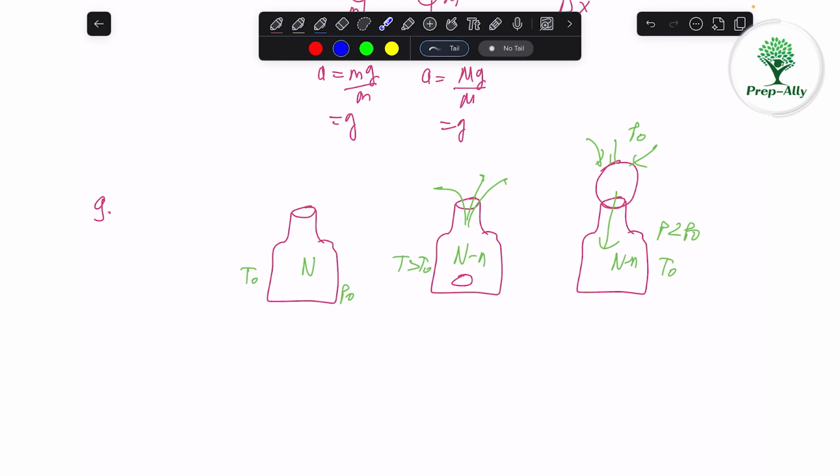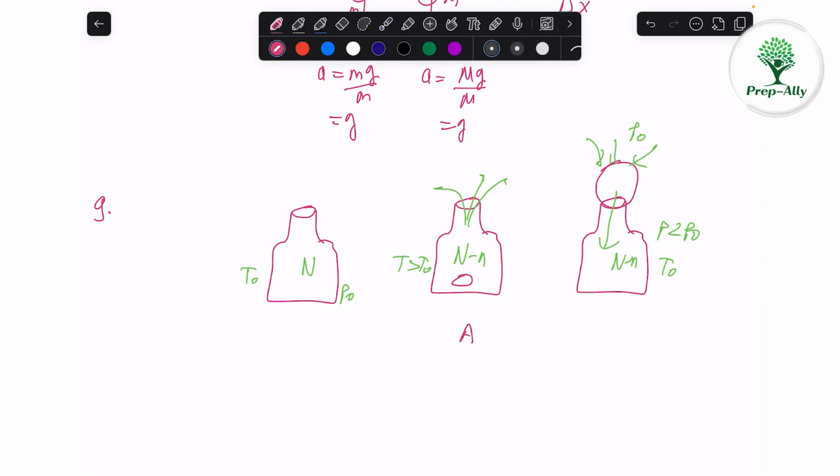So let us say at some temperature T naught, n molecules are hitting the wall and the pressure is P naught. Now at the same temperature, a smaller number of molecules are hitting. So the pressure is low now. Pressure is low inside, but outside pressure is still P naught, atmospheric pressure. That's why the balloon goes inside, because of the pressure difference.